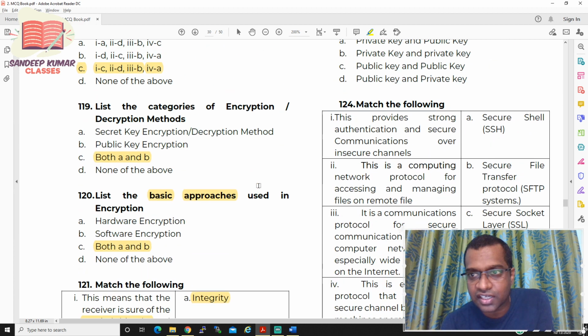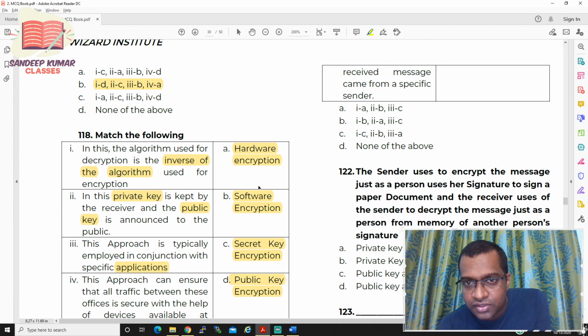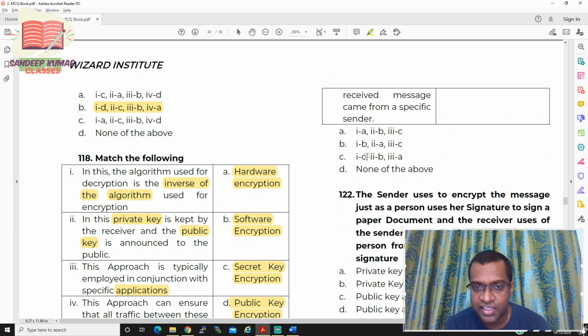Now let us see the answers. So BAC. If you see option B, it is BAC. So the right answer for question number 121 is B, that is BAC.